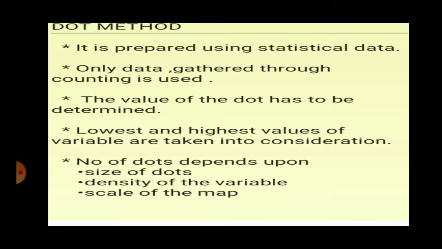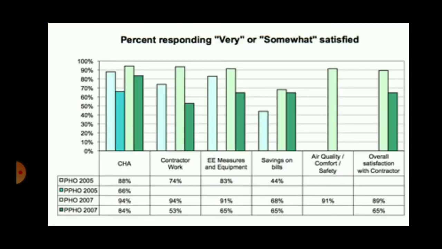To prepare these maps, you require certain statistical data. It is only with the help of the data that you can show the distribution of the dots on the map. This statistical data is gathered through counting. Now, what does statistical data mean? You have to have certain numbers.